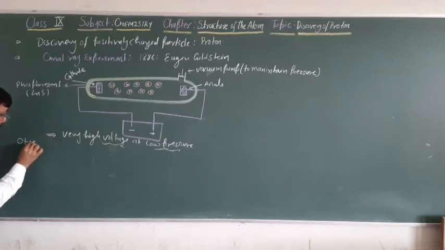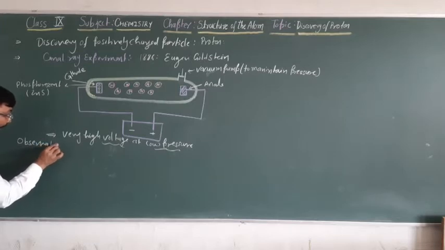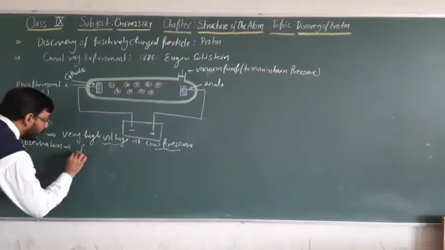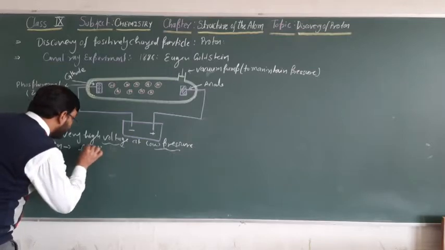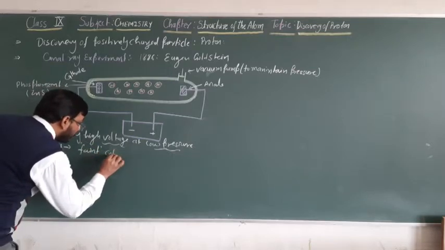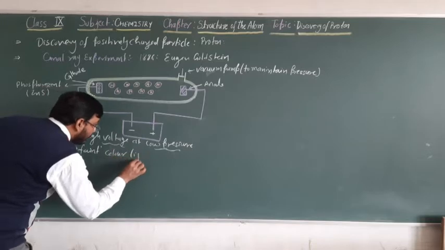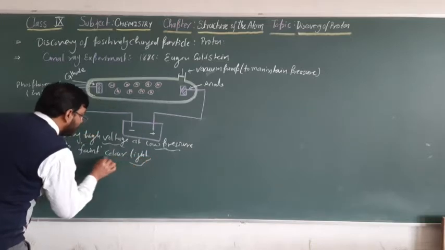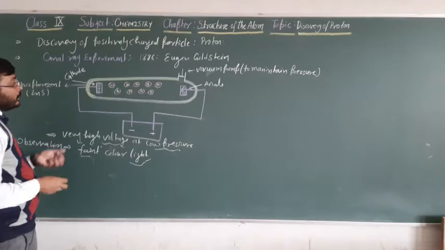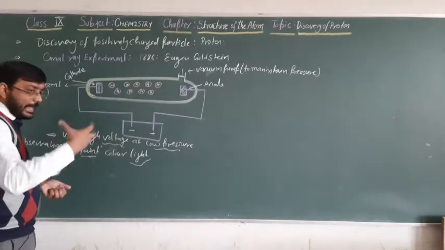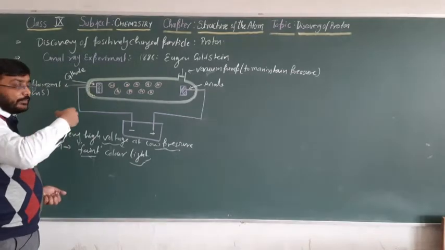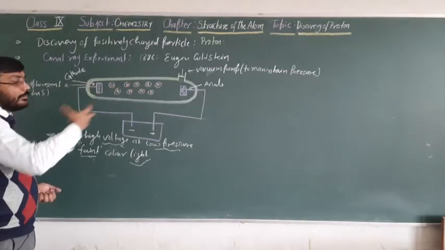Observation: what he observed was a faint colored light, a flash of light.